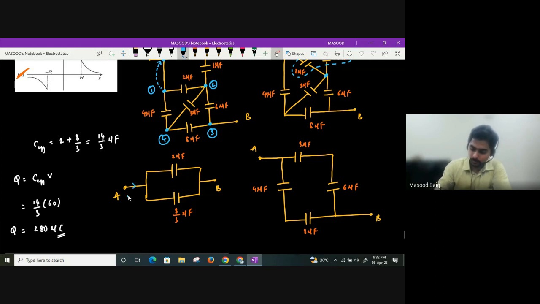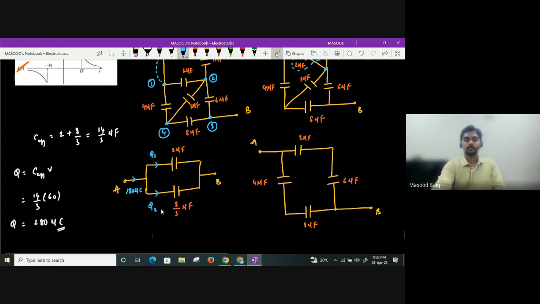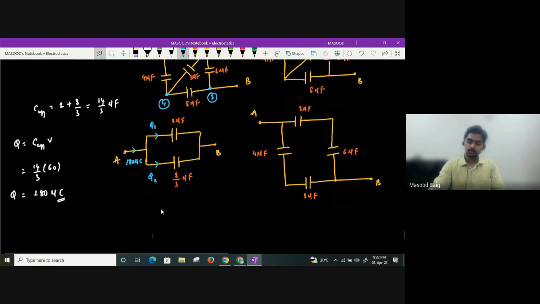From here we got 280 microcoulomb or not? Now, this 280 microcoulomb, will it get divided in the parallel combination you have? So in parallel combination, potential difference will remain the same. How will charge get divided, beta? In the ratio of their capacities. Let us say here you have Q1, here you have Q2. So what will be the effective capacitance, beta?